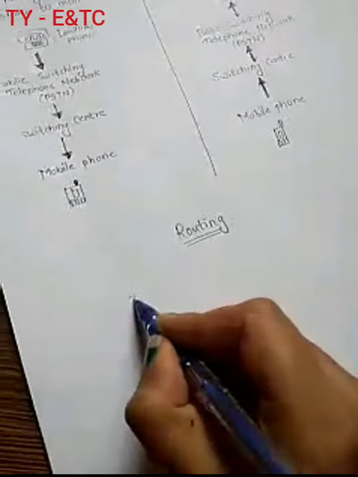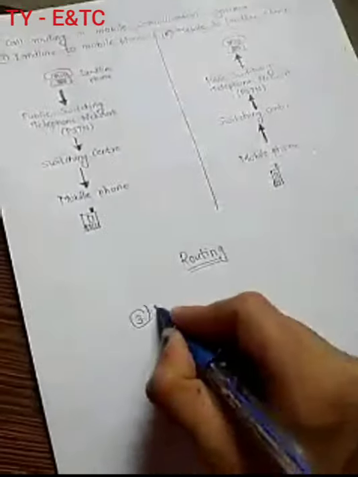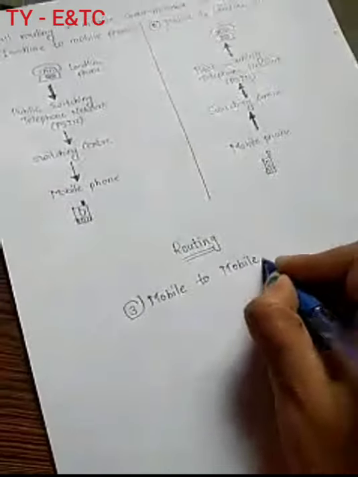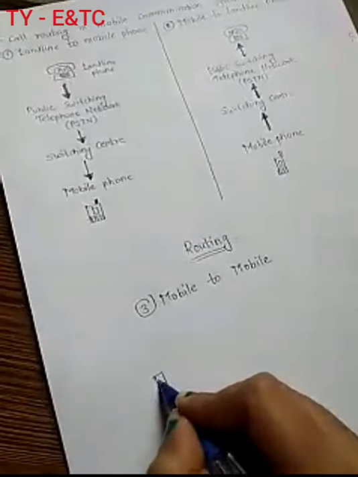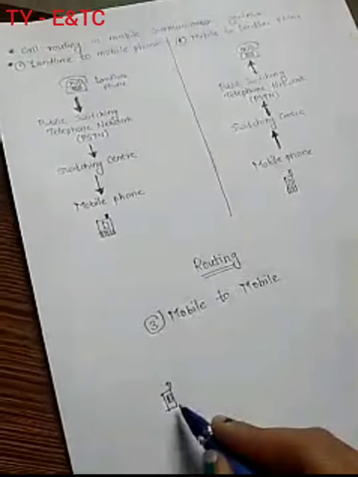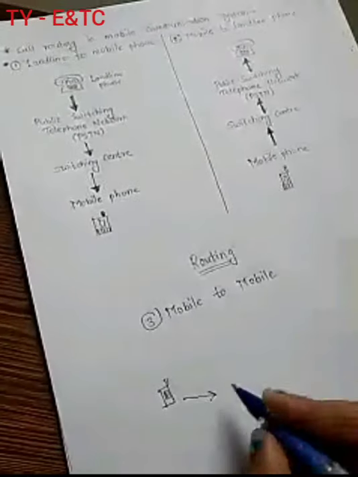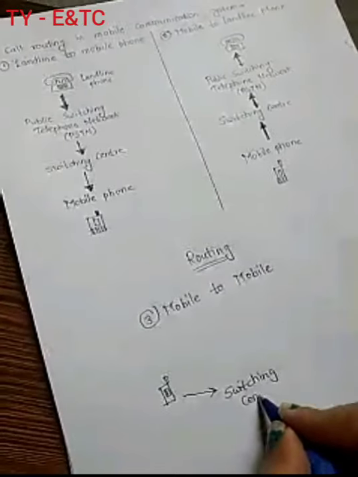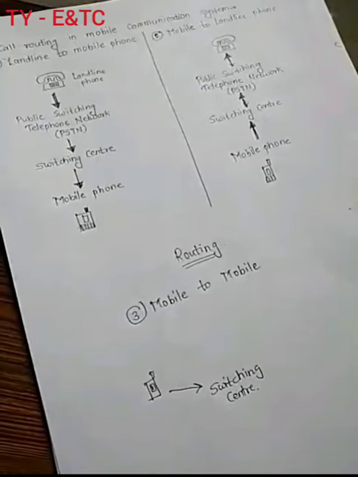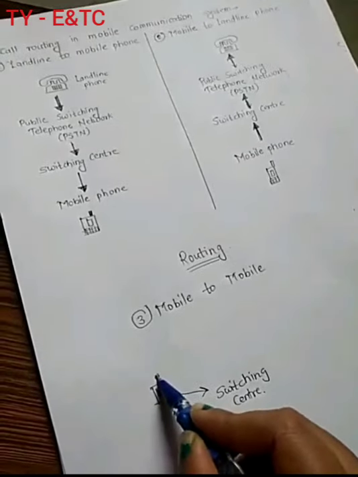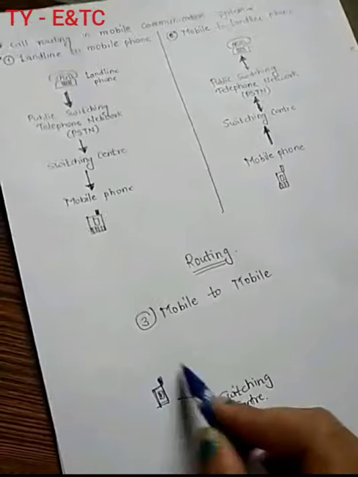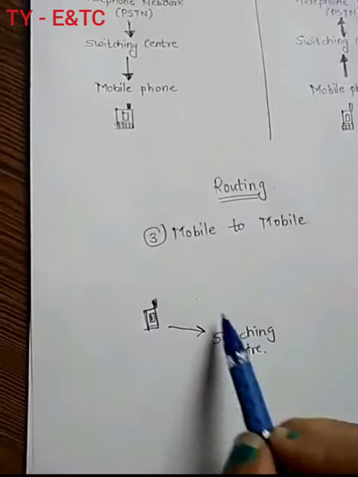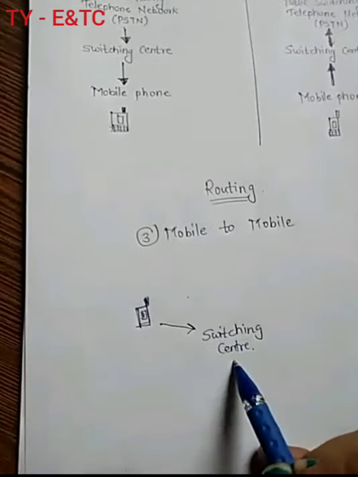Third part is also there. The third part is nothing but from mobile to mobile: how the connection can be made or how the call will be routed. We have one mobile phone here, the first user, you can say, correct? Now this user will try to transfer the signal to the switching center first. Because we know that this mobile is located in one of the areas which has its own base station. So this mobile will be connected to that base station first, and through the base station, the connection or the signal will be transferred to the switching center.